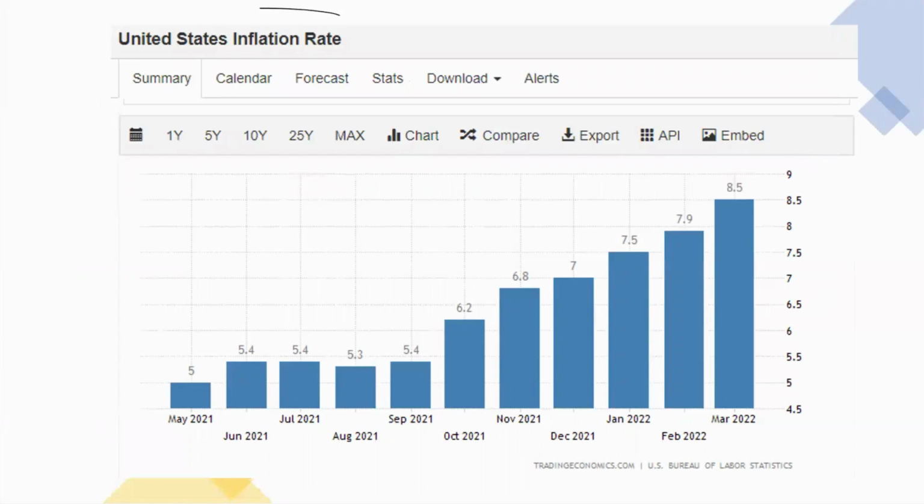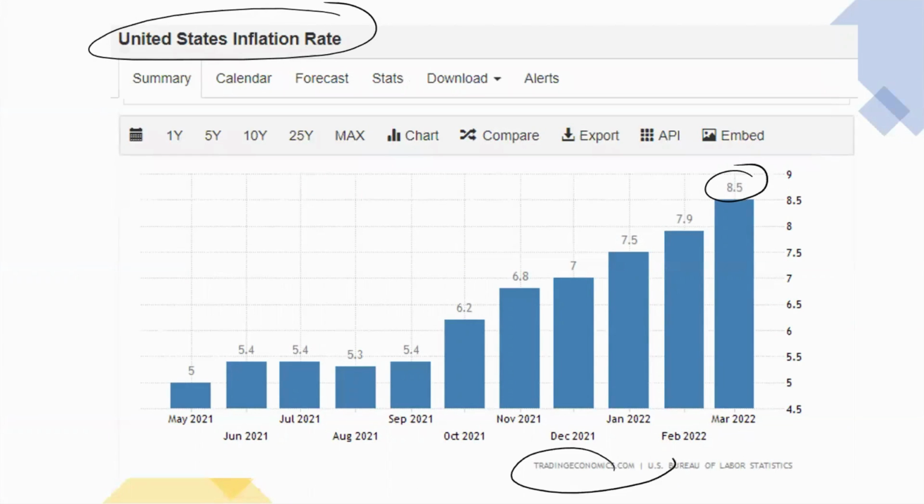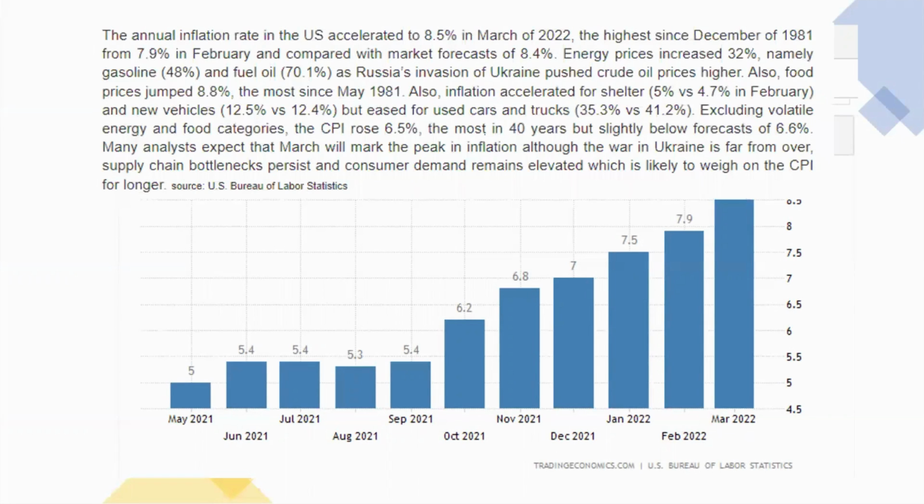We can see that the US inflation rate is about 8.5%, from Trading Economics. We also see it in our daily activities: energy prices have increased by 32% because of the Russia and Ukraine war, and food prices have jumped as well, by about 8.8%, one of the highest since 1981.